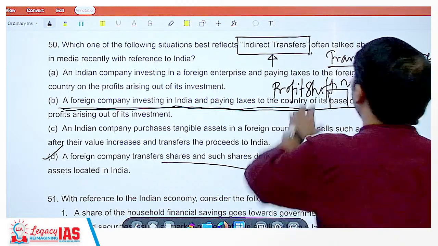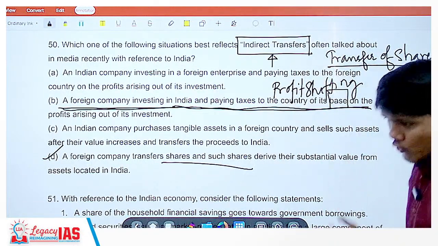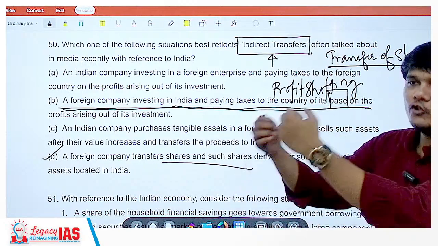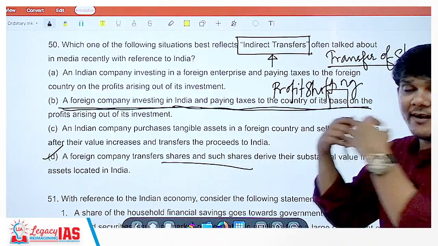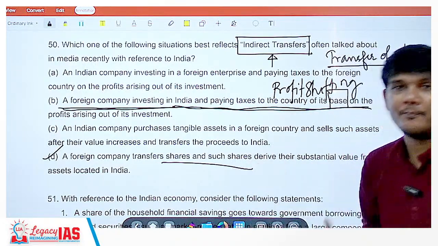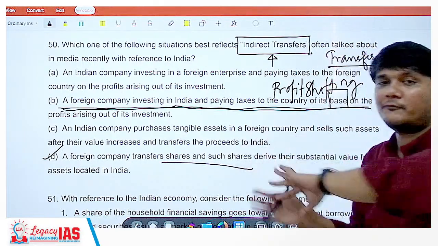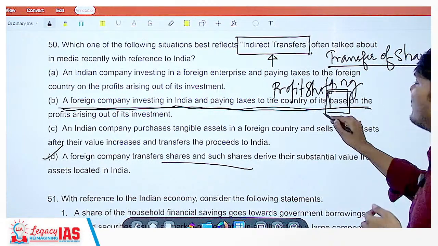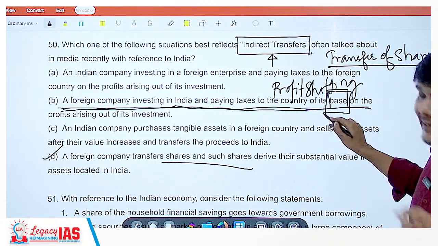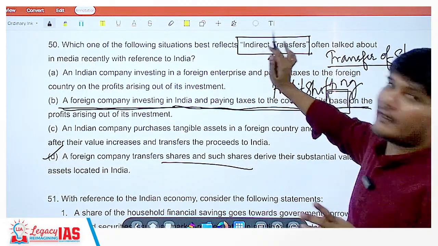This is not the concept of indirect transfers. This is the concept of profit shifting. You are investing in India, selling your product in India, generating revenue from India, but you are paying taxes elsewhere, either paying or not paying. So you are shifting your profit to some other country by saying that my base is in some other country. So that is like tax evasion, profit shifting. It is not indirect transfers.